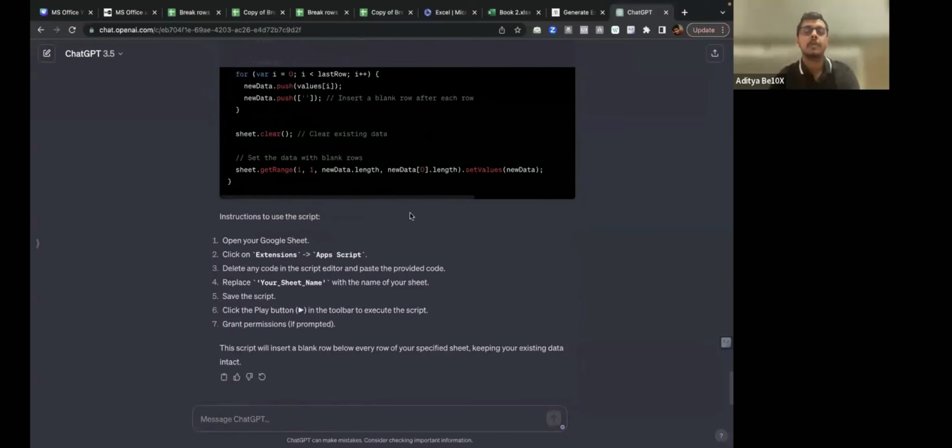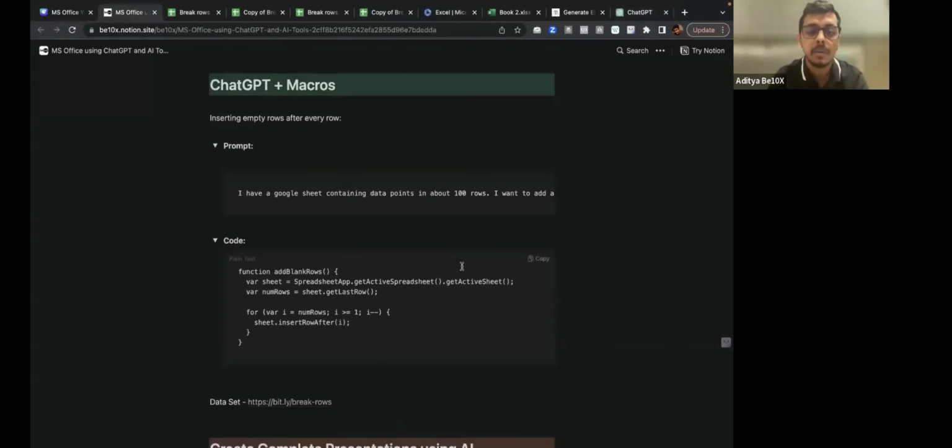Now what I'll do, I'll simply copy the code and follow this particular process. Okay, I have the code ready over here. I'll copy the code. I'll go to the Google Sheet.